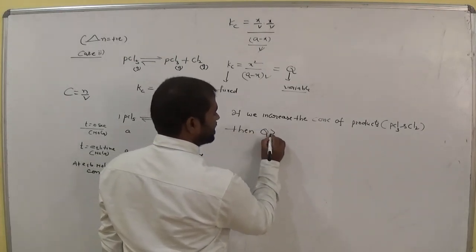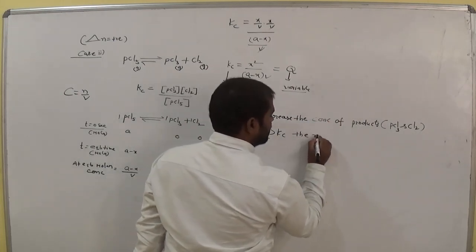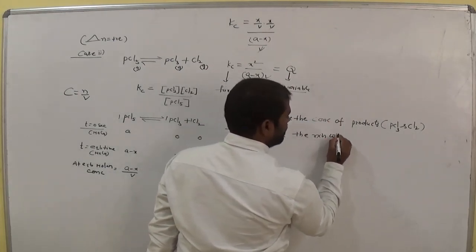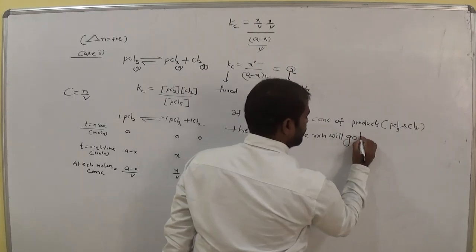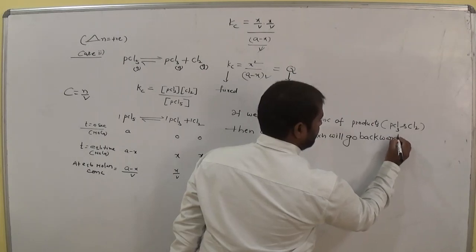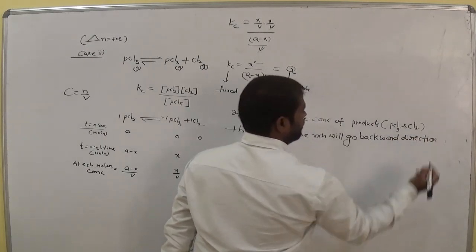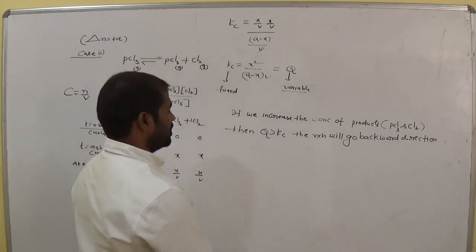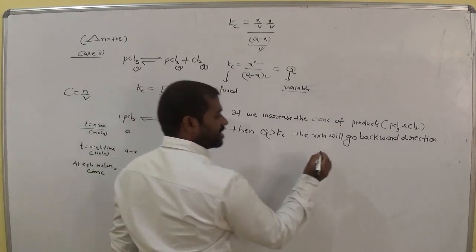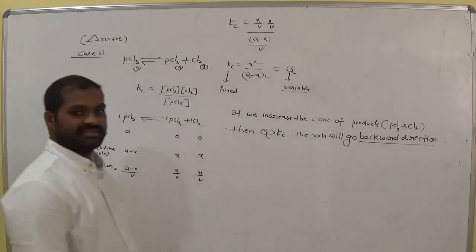then Q is greater than Kc, the reaction will go in the backward direction. In which direction? Backward direction. Remember this. So when Q is greater than Kc, the reaction goes in the backward direction.